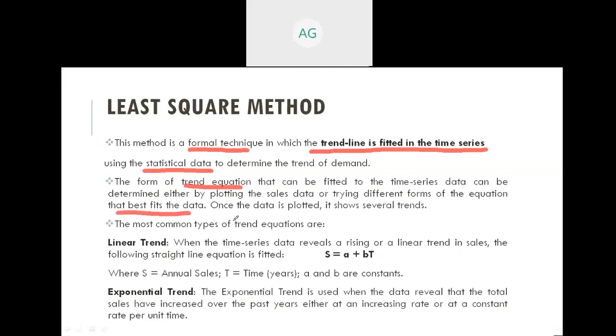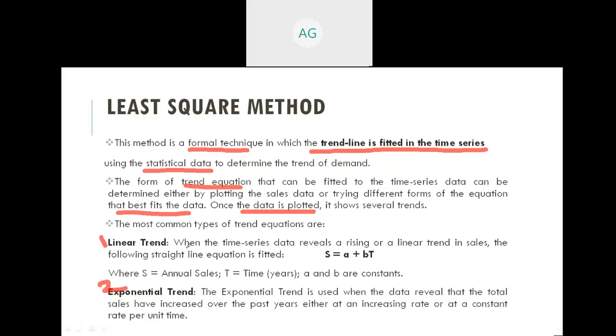As you already studied this least square method in statistics or in your mathematics, it is based on some formula. Once the data is plotted, it shows several trends. The most common types of trend equations are, first, the linear trend equation, and next, the exponential trend method, which come under the least square method.